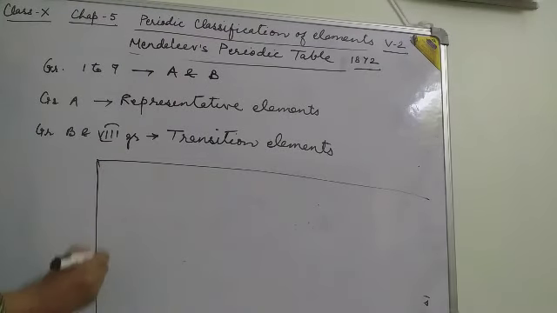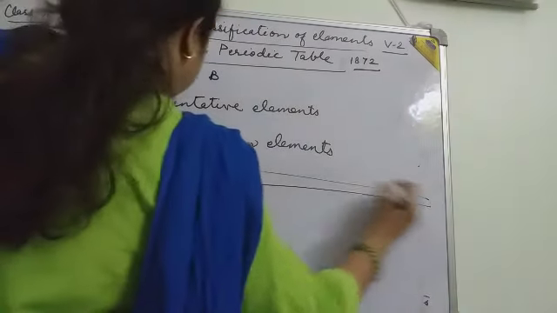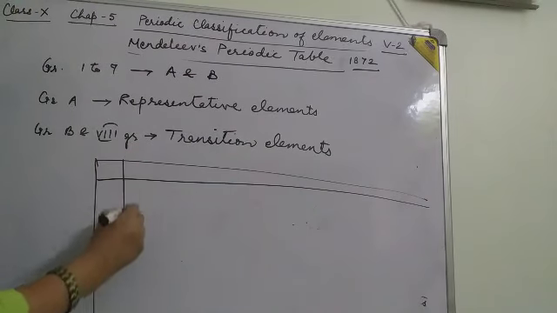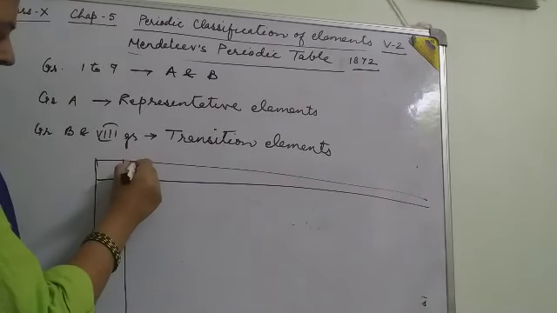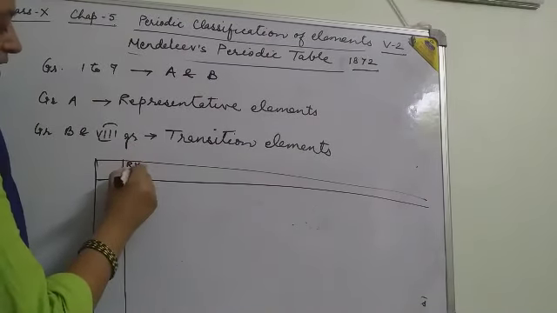In Mendeleev's periodic table, there are given here RH and R2O.